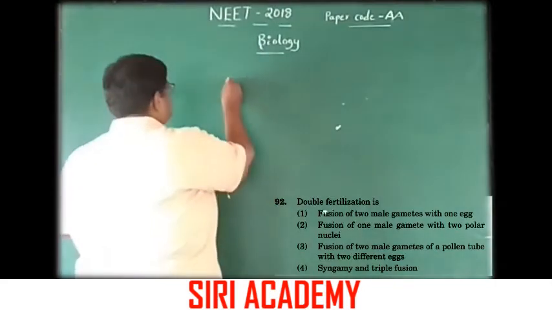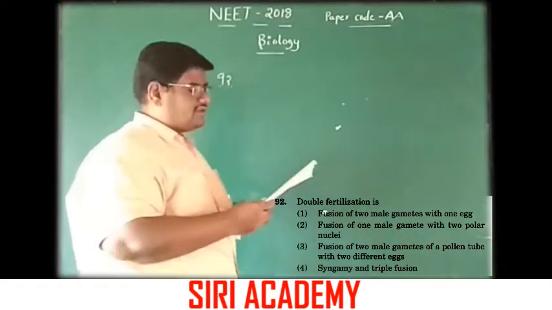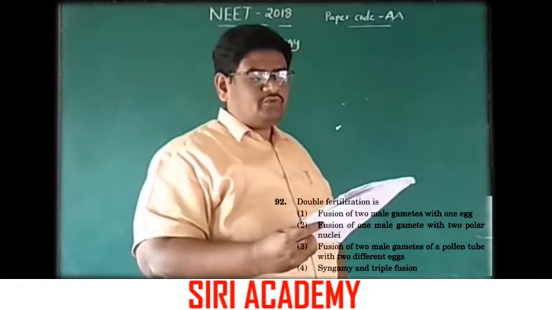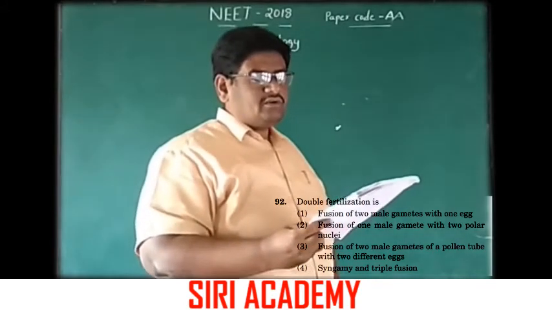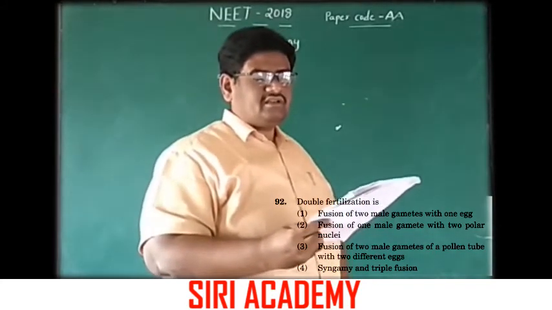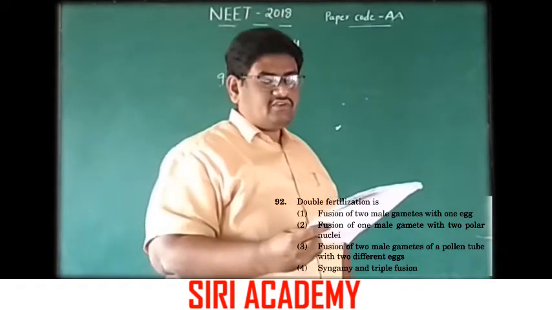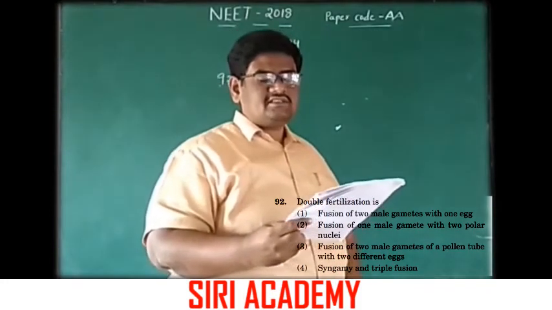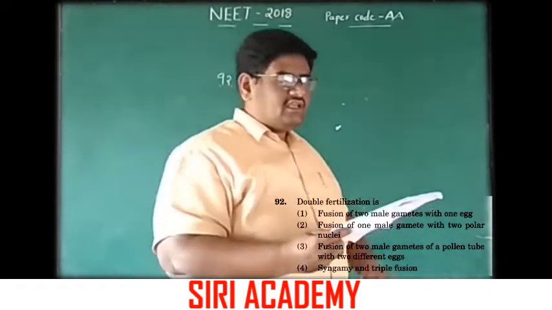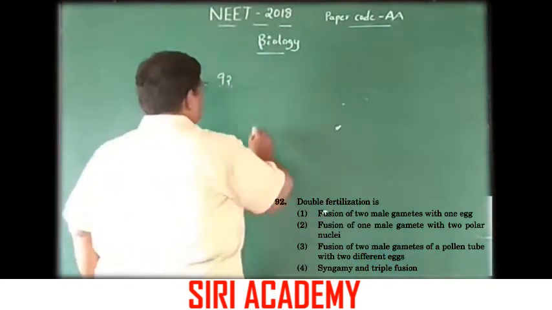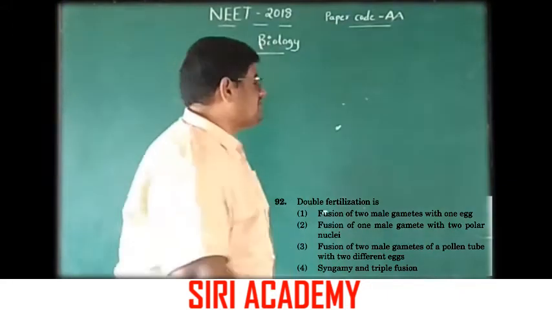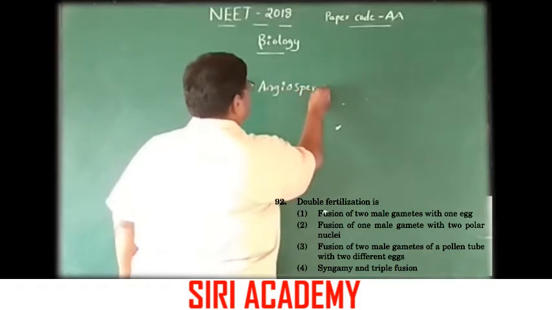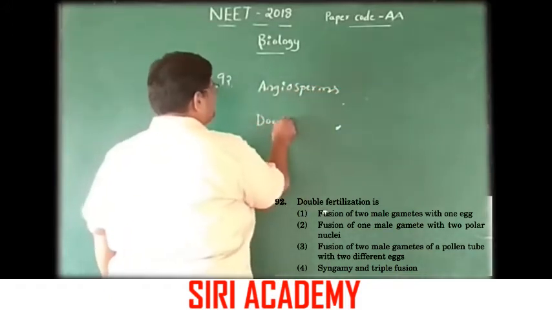Question 92, double fertilization. Double fertilization is: one, fusion of two male gametes with one egg; two, fusion of one male gamete with two polar nuclei; three, fusion of two male gametes of a pollen tube with two different eggs; fourth, syngamy and triple fusion. This is a characteristic feature of angiosperms, where double fertilization can take place.